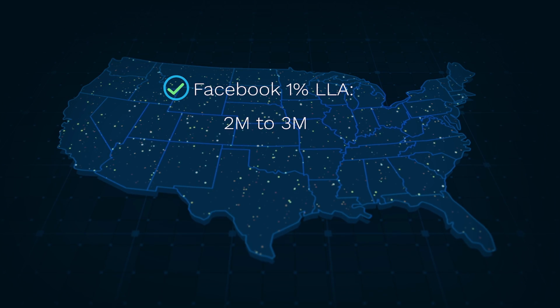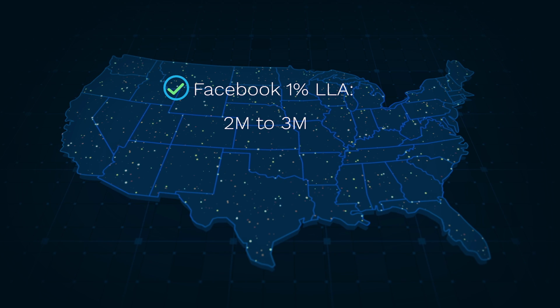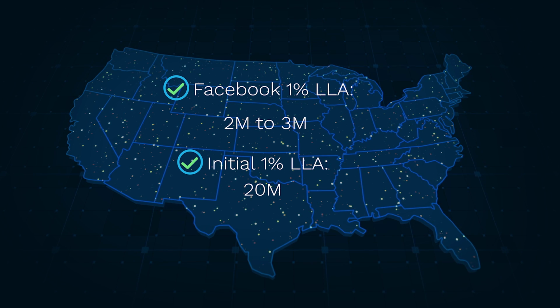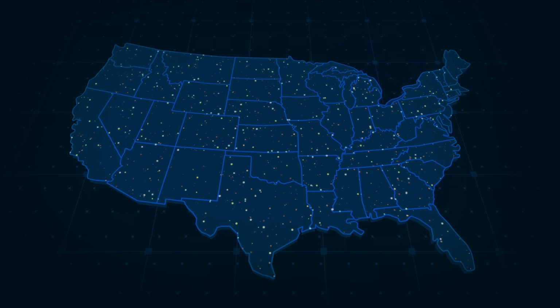That being said, it's very intriguing when you understand that just because by default Facebook in the United States creates the 1% lookalike at 2.3 million, the whole 1% lookalike that is created initially is not 2.3 million but 20 million. And even if we go by the best intention of Facebook, that it will give us the best 2.3 million people, I find it hard to believe that there are not more sales inside this 1%, 20 million lookalike that has been created initially. Okay, so now let me show you what I'm talking about.